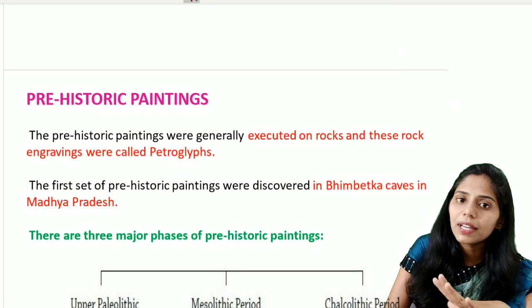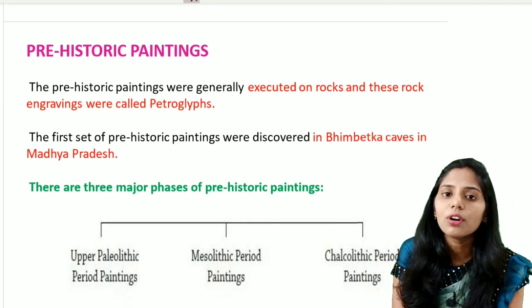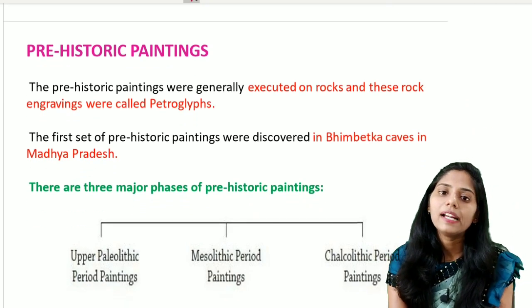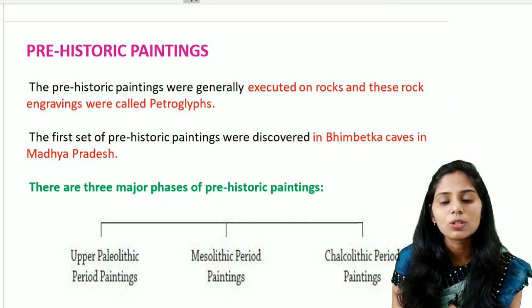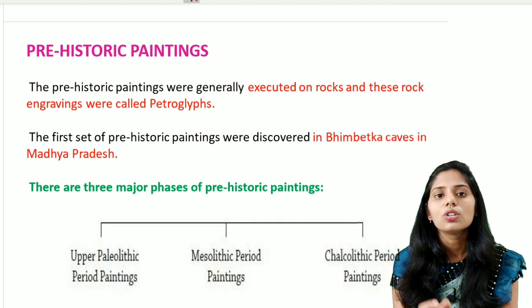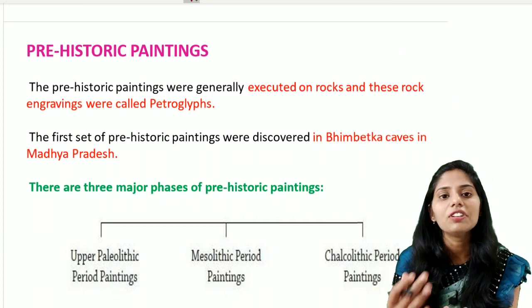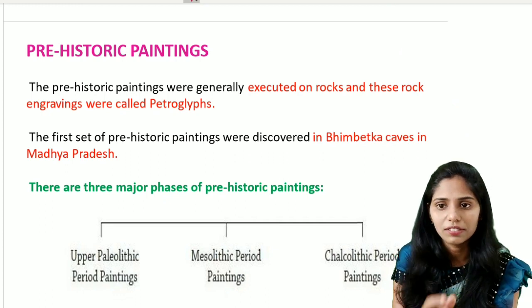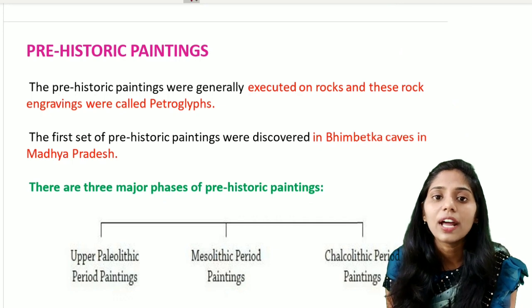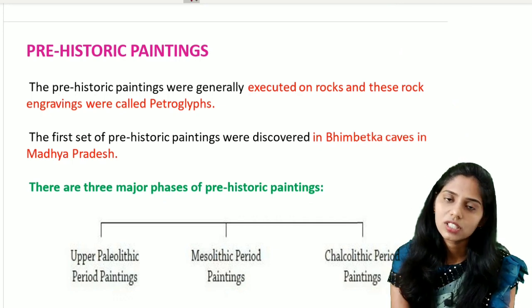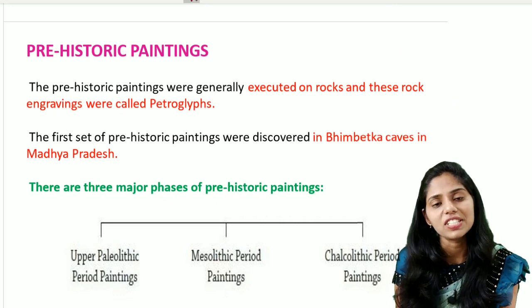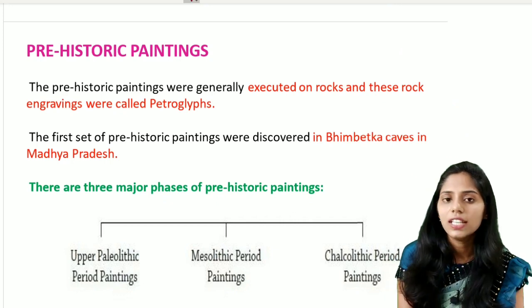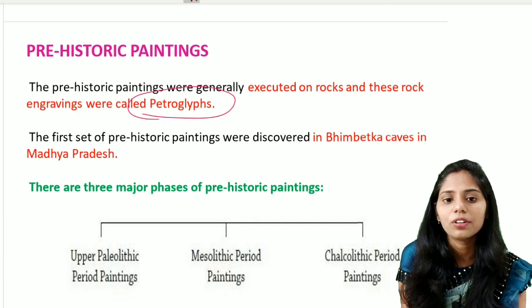And the next one is the prehistoric paintings. Whenever we talk about prehistoric paintings, they are mainly divided into three types. The first one is Upper Paleolithic, then Mesolithic, and the Chalcolithic. These prehistoric paintings were generally executed on rock surfaces, and we also see engravings present on the rocks. Whenever there are drawings or rock engravings seen on the surface of rocks, they are generally called petroglyphs.